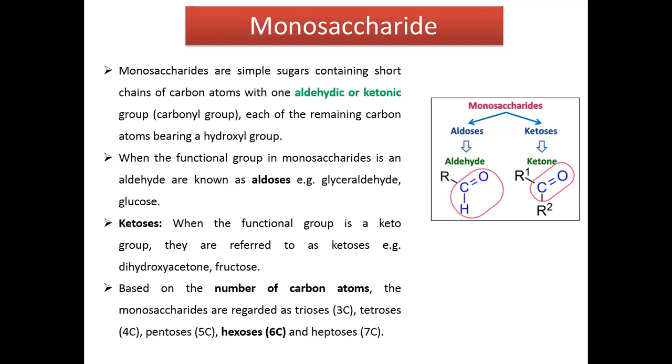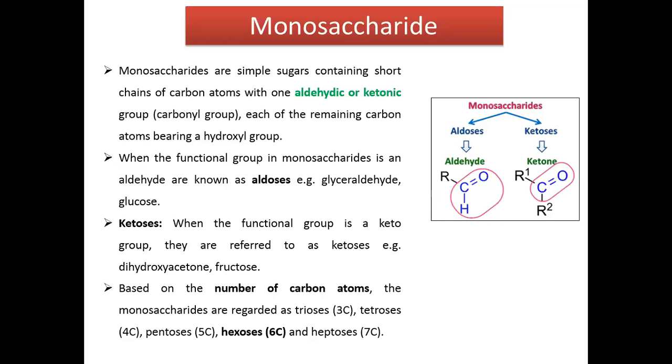They have a chain of carbon units. This chain has first carbon atom number 1, and at carbon atom number 1 they have the aldehydic group, CHO group. Carbon number 2 has an OH group on one side and a hydrogen atom on the other side. Similarly on carbon number 3, 4, 5, and on the last carbon atom, they have the alcoholic group. So I will explain about the structure in the next slides.